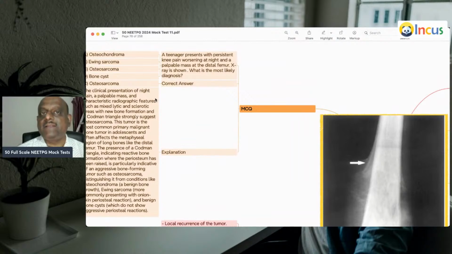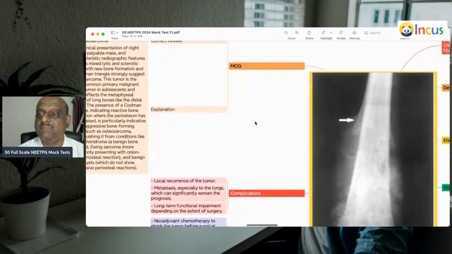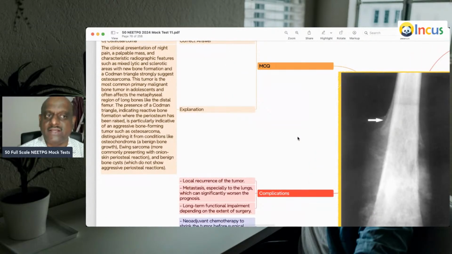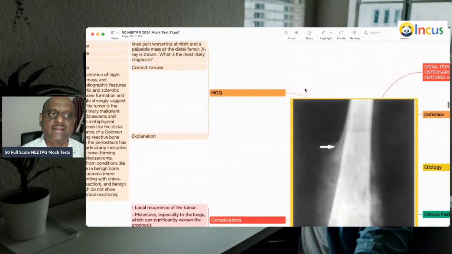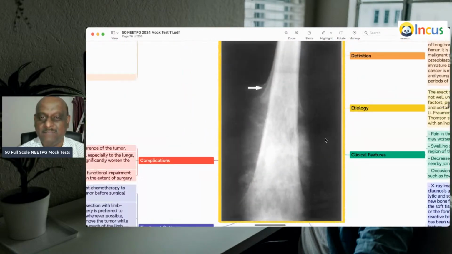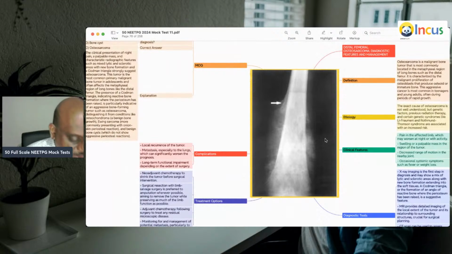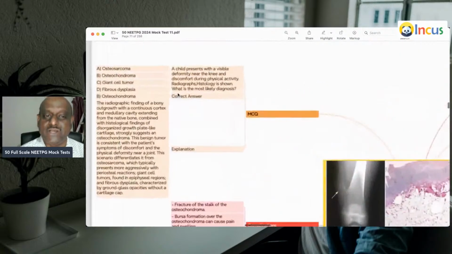A teenager presents with a persistent knee pain worsening in the night. There are mixed lytic and sclerotic lesions with new bone formation with a Codman's triangle. What is it, doctor? Osteogenic sarcoma. You should identify the radiology of the bone tumors. One of the favorite image-based MCQs in the NEET PG exam.